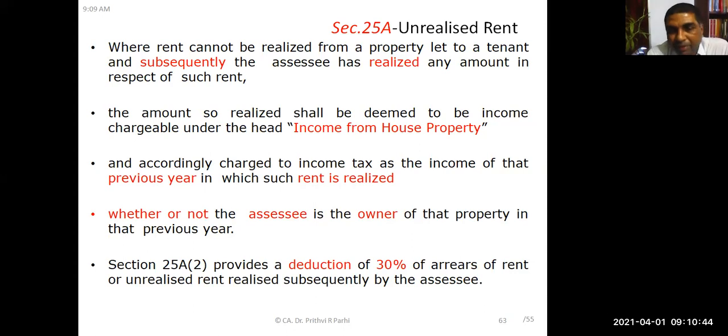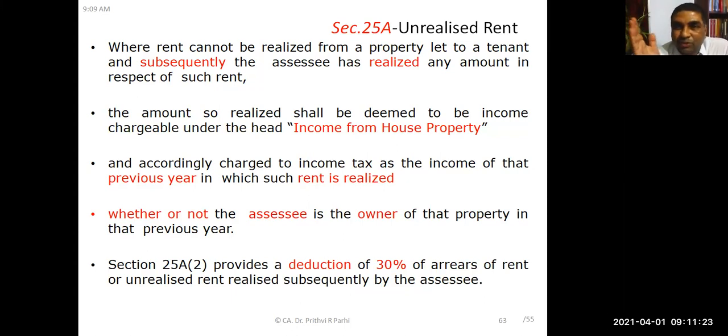Now a few relevant points very connected to this head, income from house property, we are going to discuss now. First of all, unrealized rent. If unrealized rent is subsequently realized, there is a possibility that the owner of the house has not realized rent, but subsequently he realizes the amount. So the amount so realized shall be deemed to be income under the head income from house property, right? And accordingly, it will be charged in the previous year when such rent is realized.